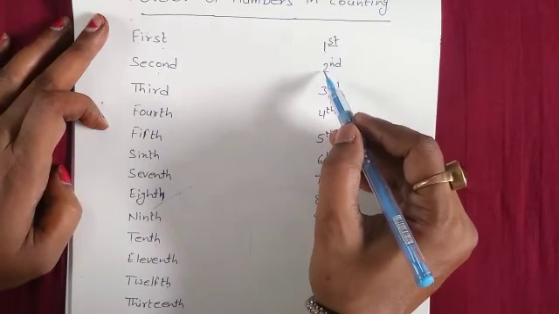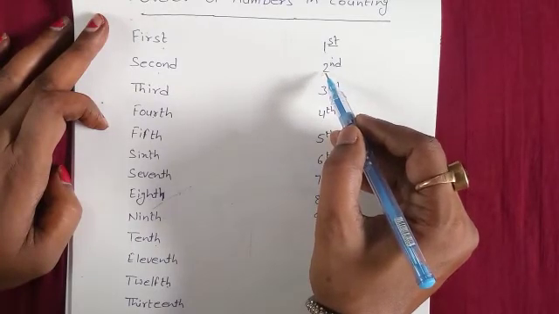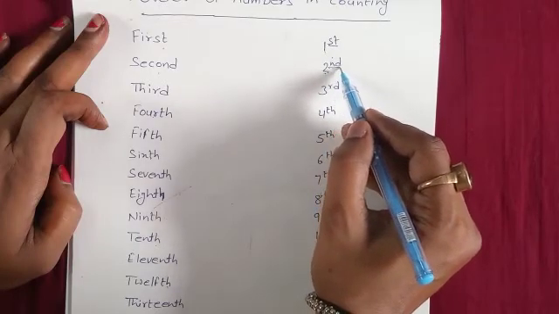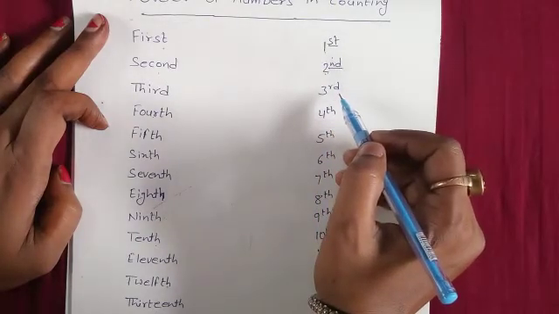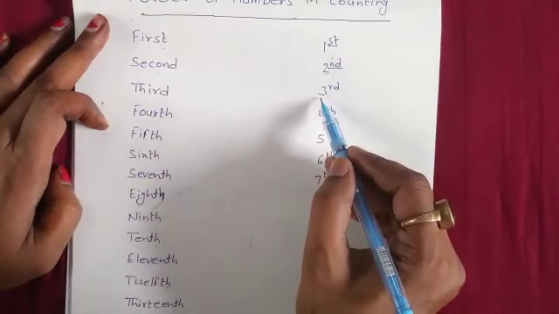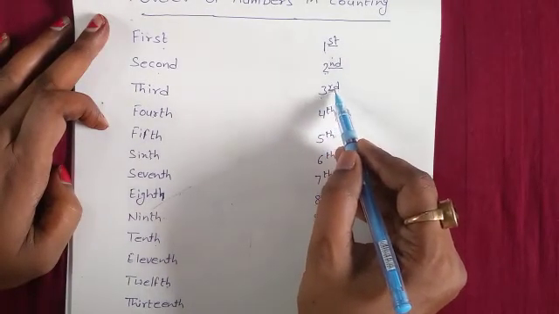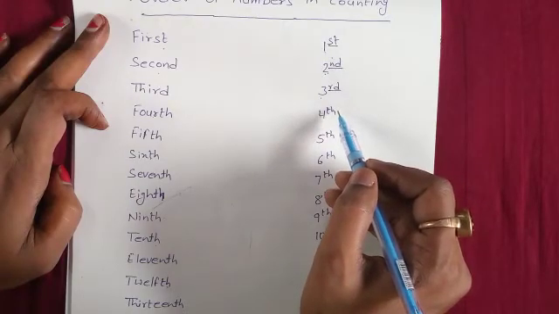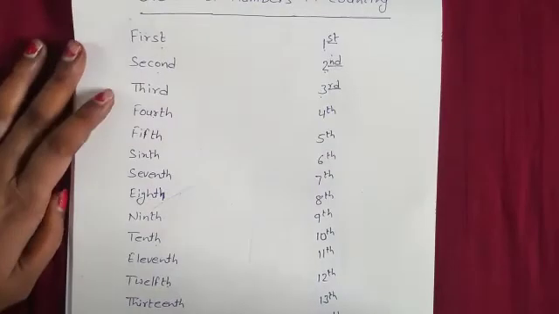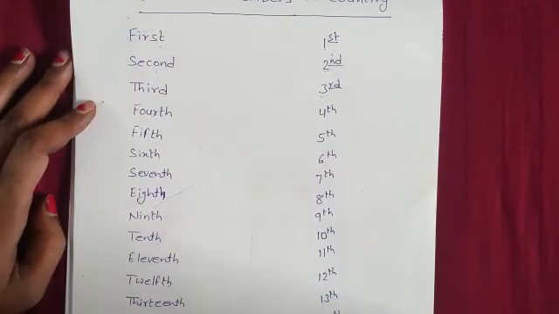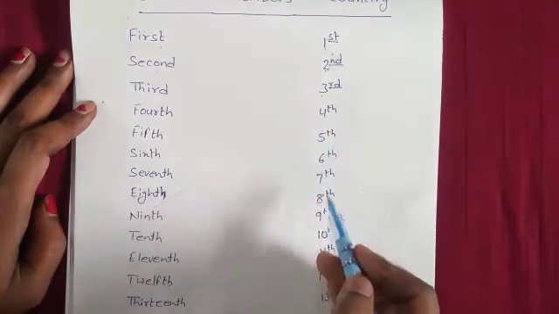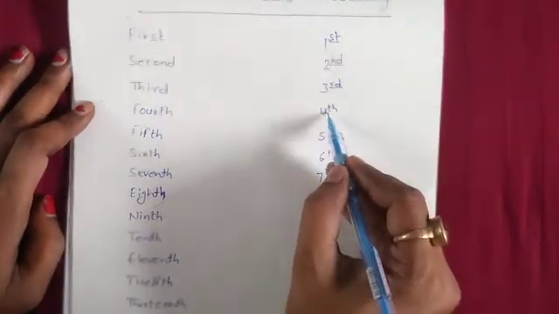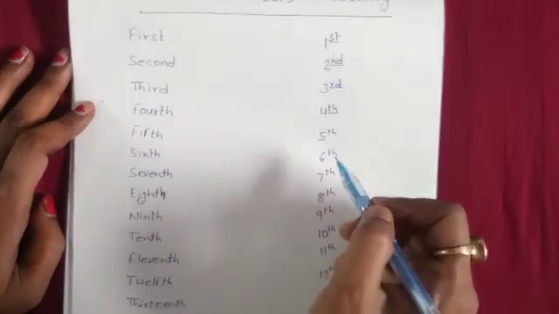In the same way, if I need to write second, how will you write? You will write 2, then ND in the small form. Third, you will write 3 and RD in the small form. After these, 4th, 5th, 6th, and so on, what will you do? You will write numbers in digit 4, 5, 6, 7, 8 and then you will write TH on the top of the number.